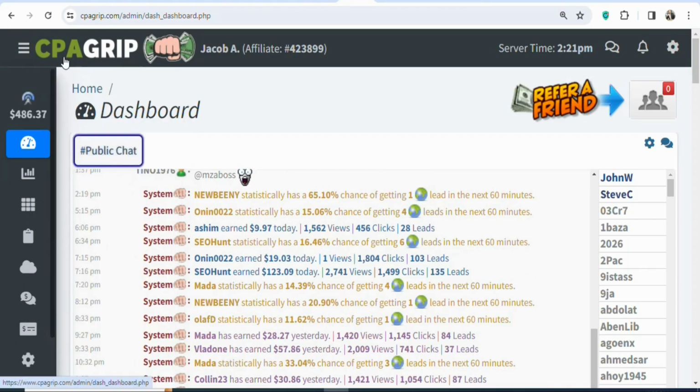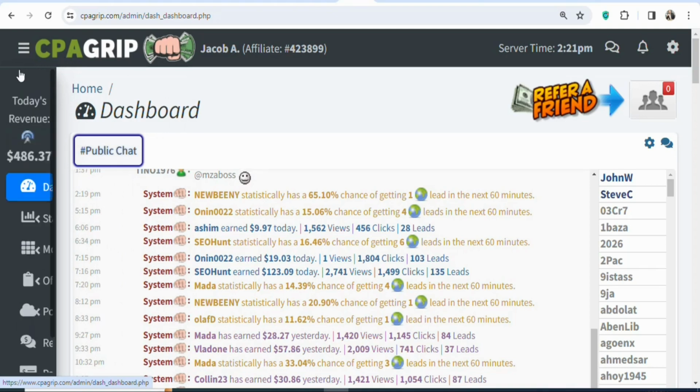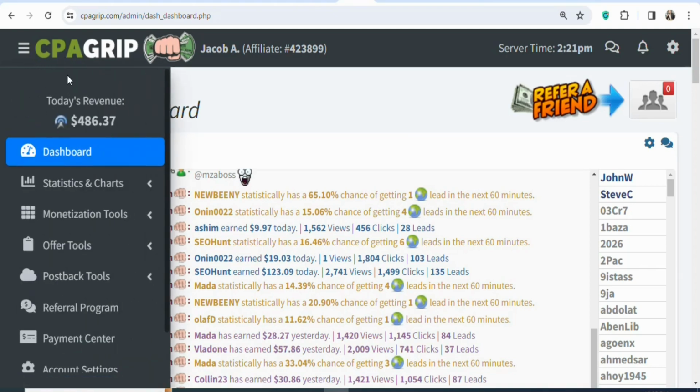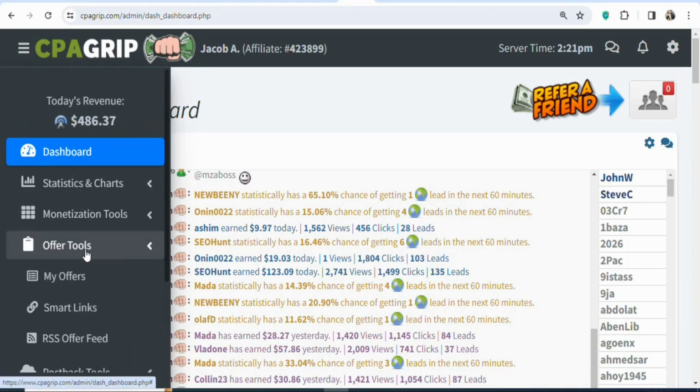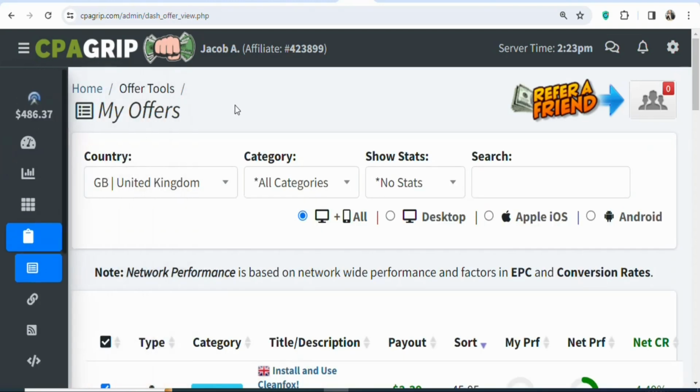Once you create your accounts and log in on CPA Group, what you have to do is find offers to promote. To find offers, you're going to come right here. Once you're here, scroll down to offer tools. Once you're on offer tools, select my offers. Once you click on my offers, you're going to see a page like this.